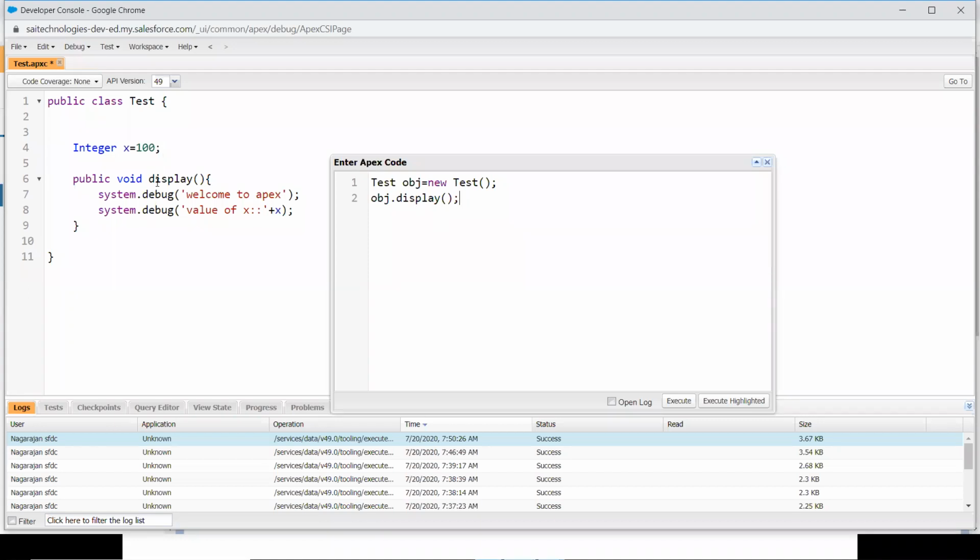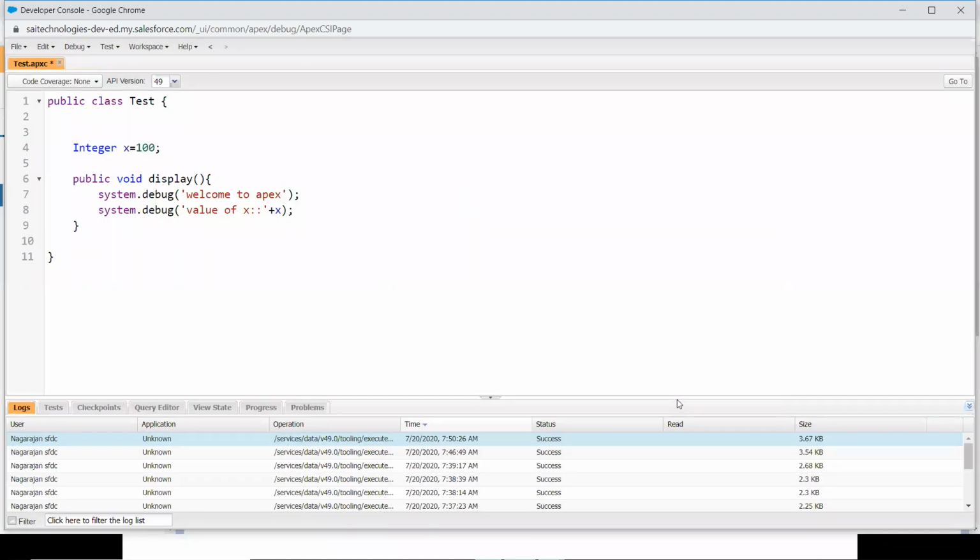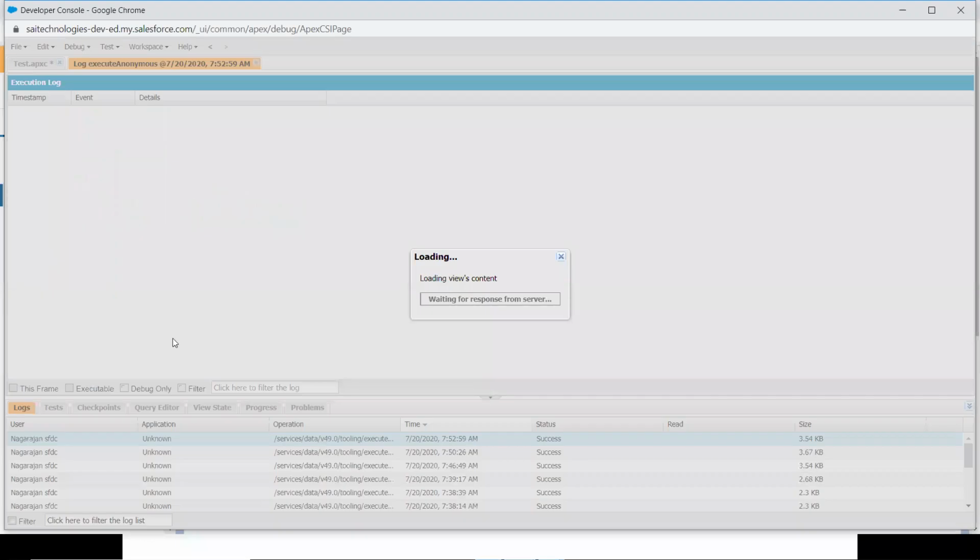So now the control will get into this display function. It will print the line welcome to Apex. No issues with that. Next, it will try to print the variable X. Here comes the question whether it can access X or not. So let's execute it. Got the output in the execute anonymous window. So let's go for debug only.